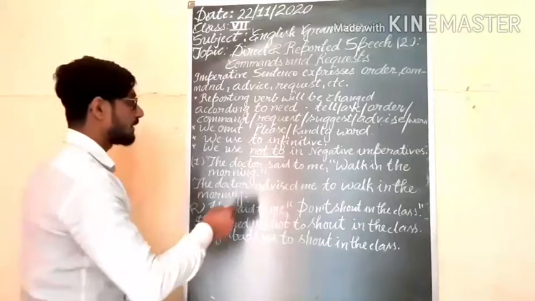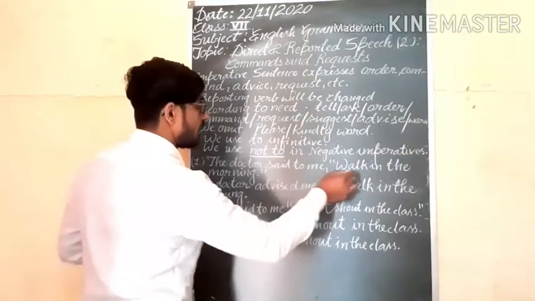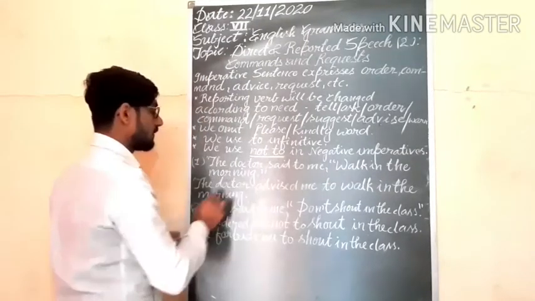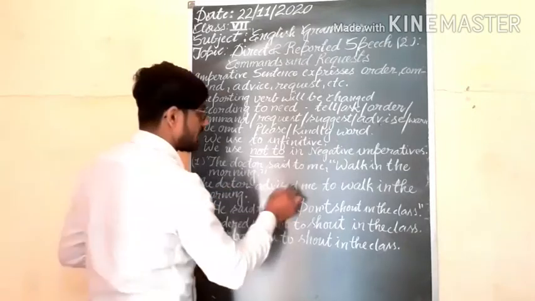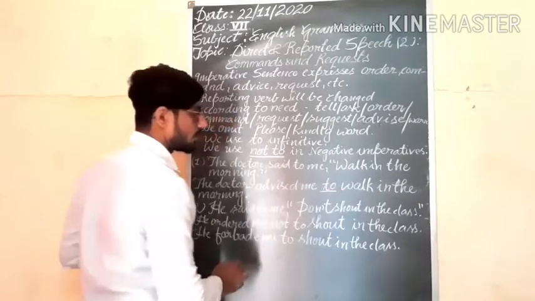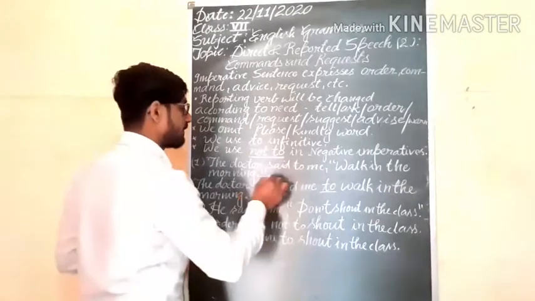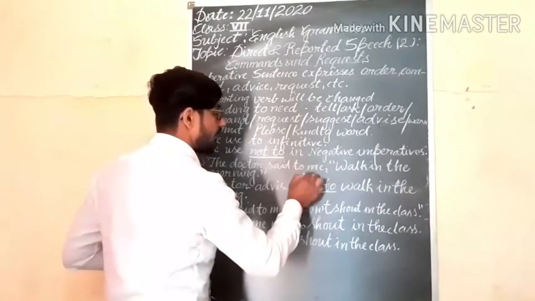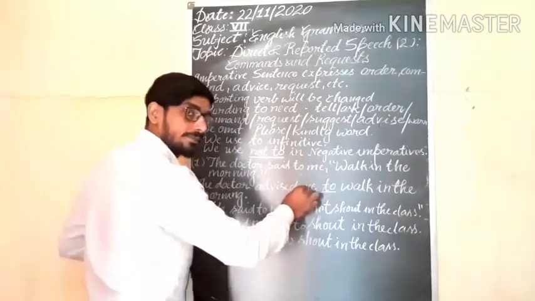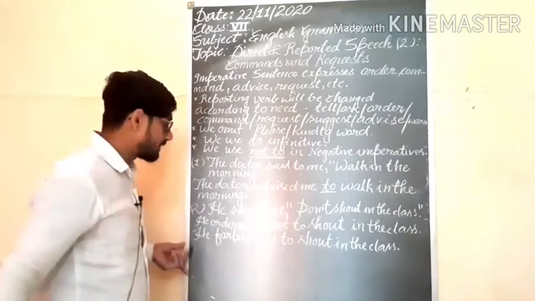Understand? So, the doctor said to me, walk in the morning. So the doctor advised me, in positive sentence we will use to-infinitive, to walk in the morning. Suppose that you are not getting the object here, me, but you have to use the object in indirect speech.